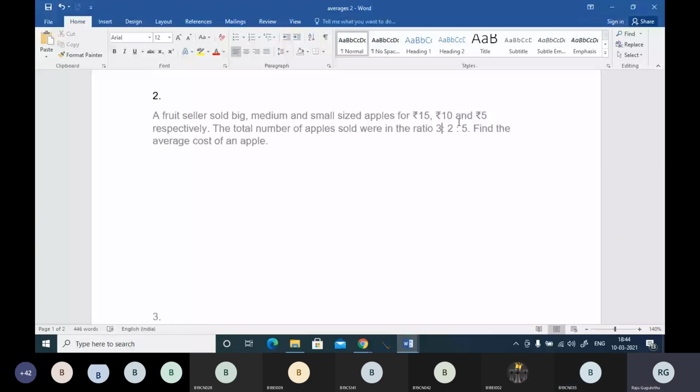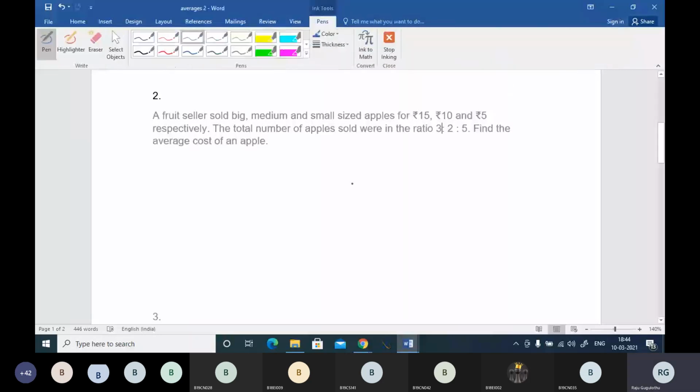You can see the fruit seller sold big, medium, and small sized apples for 15, 10, and 5 rupees. The total number of apples sold are in the ratio 3 is to 2 is to 5. Find the average cost of the apple. You can find the average cost directly, my friends.